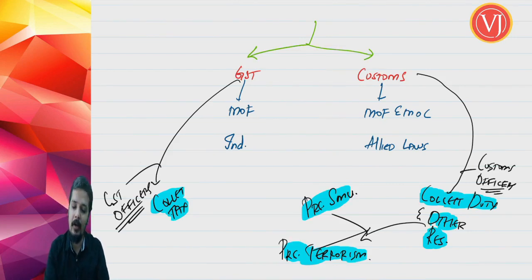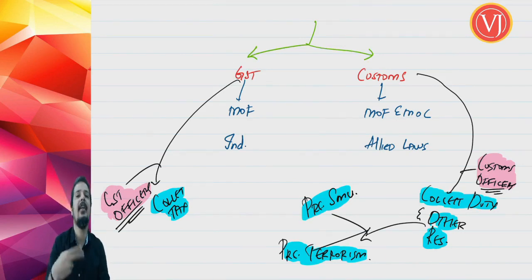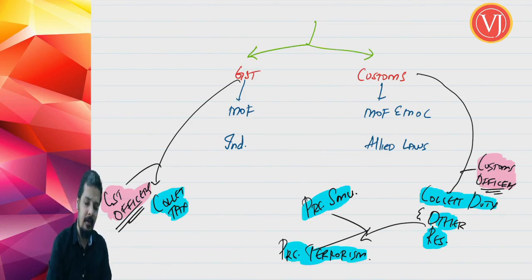One important point, you will always find customs officers along with their arms and ammunition, their rifles, their pistols. But when you talk about GST officers, though above a certain rank even GST officers will have rifles, they will not carry the rifles. They will use them only, say, on Republic Day or Independence Day when there is a parade. So they will bring out their rifles only on parade.